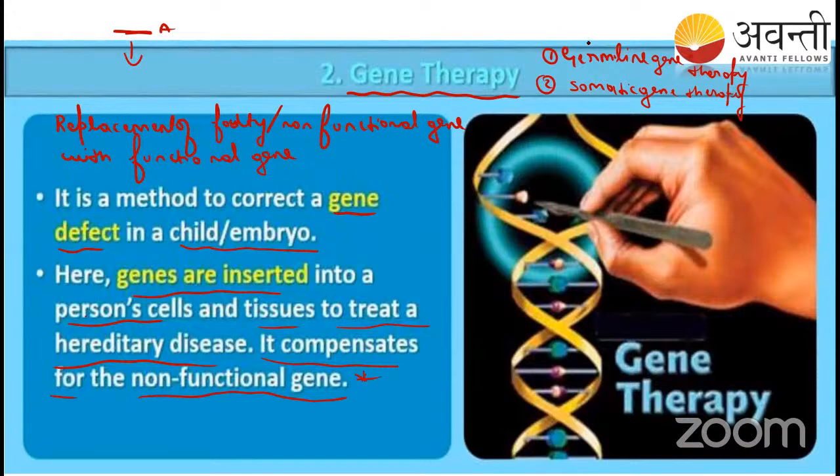When it comes to germline gene therapy, if you take egg or sperm, and you replace a non-functional gene with the functional gene in the egg or sperm, we call it germline gene therapy.